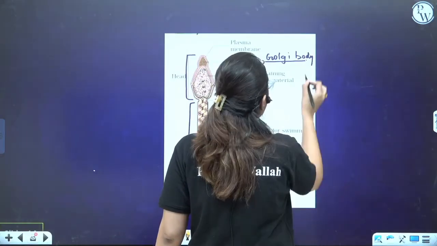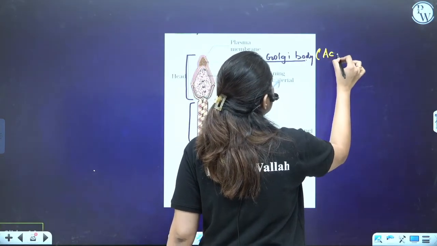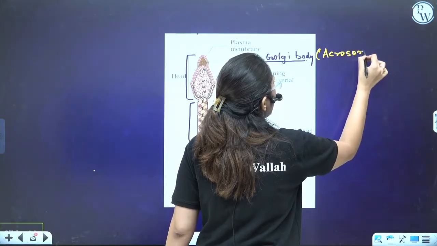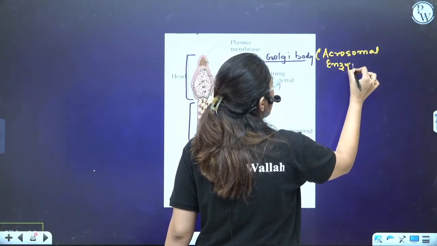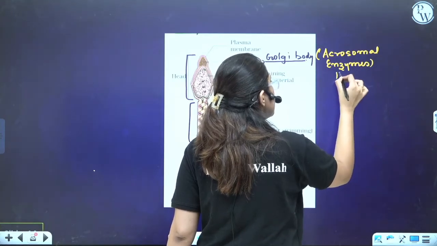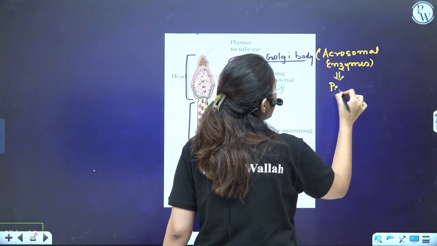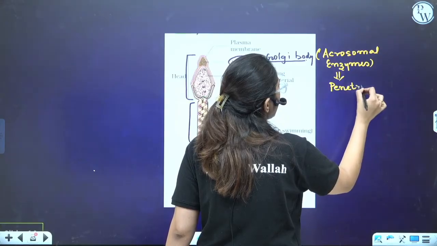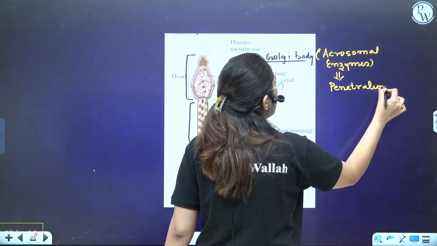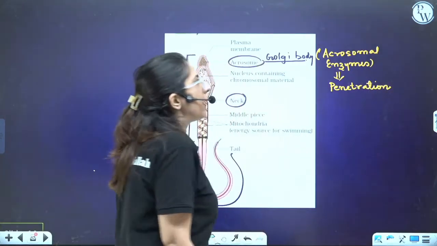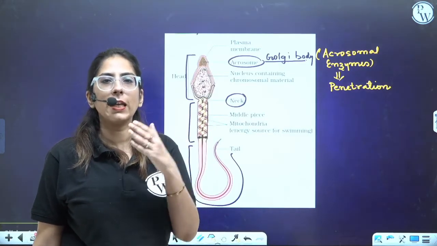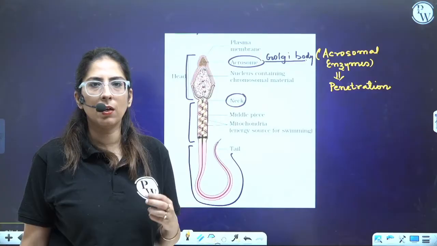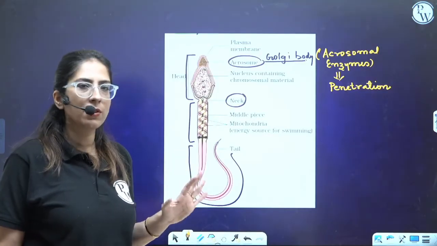The acrosomal enzyme. What's the function of the acrosomal enzyme? Acrosomal enzymes help in easy penetration, so that the sperm can go into the egg for the fertilization. How does it occur? That I'll show you.